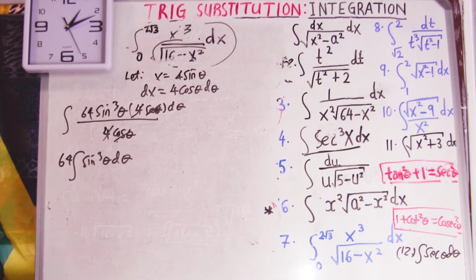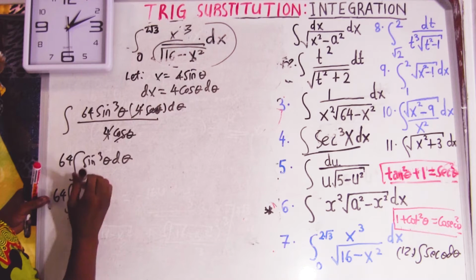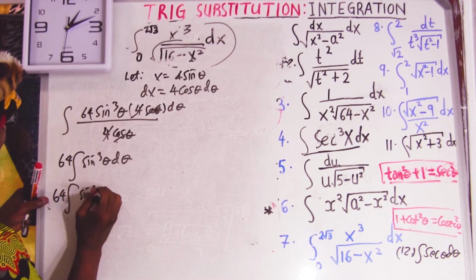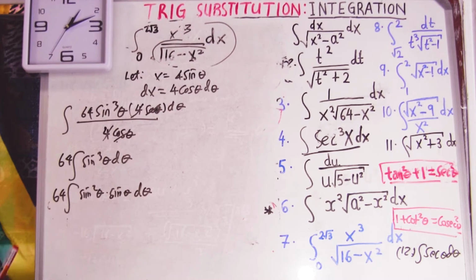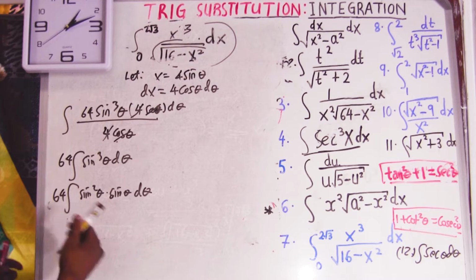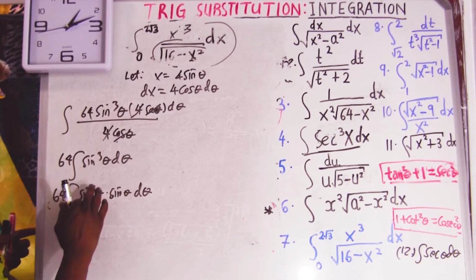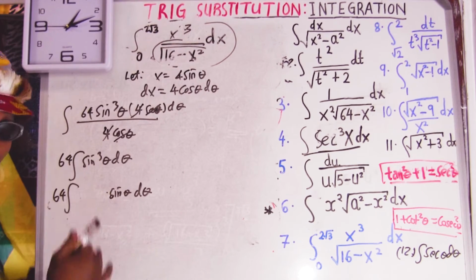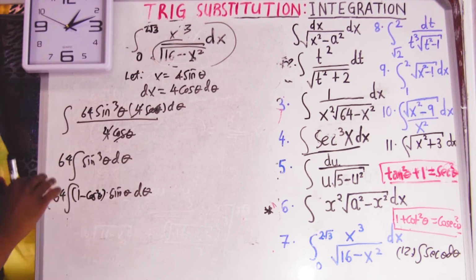I can separate this, so I'm going to do that. Let me say 64, and I can say sine squared, and then another one, sine theta. Okay, now this is going to be 1 minus cos squared, for a reason. I'll tell you how I do this. I'll say 1 minus cos squared. So instead of saying sine squared, say 1 minus cos squared because of my space, but in the exam I show all the steps.